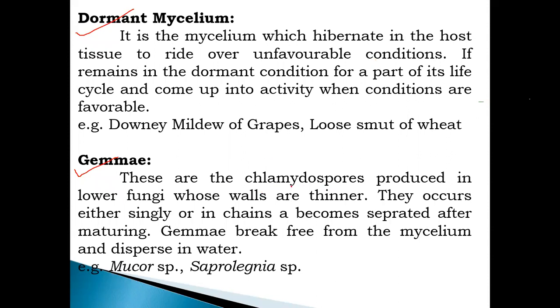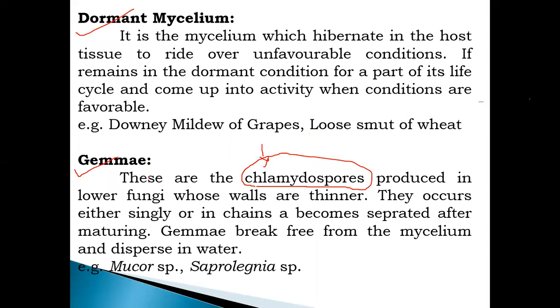These are the chlamydospores. आता chlamydospore, what do we mean by chlamydospore? It is the resting spore formed majorly by the special fungus called Fusarium, and these are the resting structures of this particular pathogen, called chlamydospores. Produced in the lower fungi whose walls are thinner, they occur either singly or in chains and become separate after maturity. Gametes break free from the mycelium and disperse in water. After maturity, the spores are detached from the mycelium and dispersed in the water.